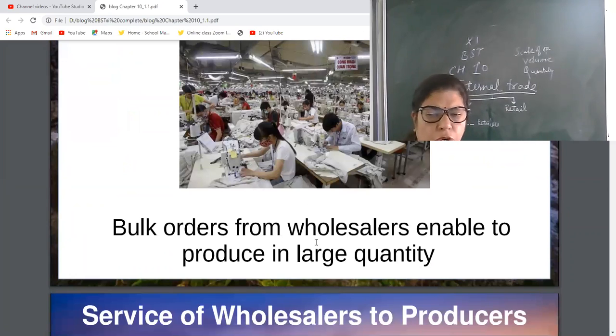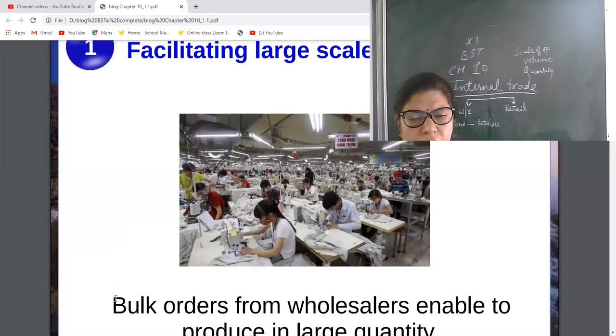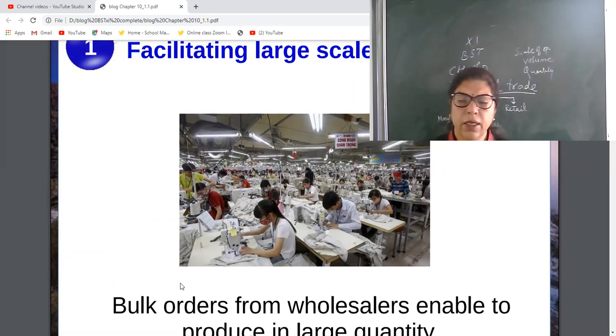They receive orders from wholesalers, which helps them produce in large quantity, because wholesalers give orders in bulk and in large quantity. Yes, first point, facilitating large scale production. Producers always prefer to produce on a large scale.